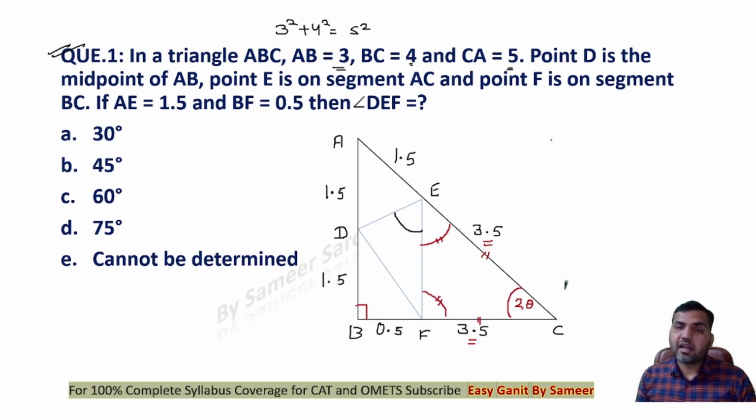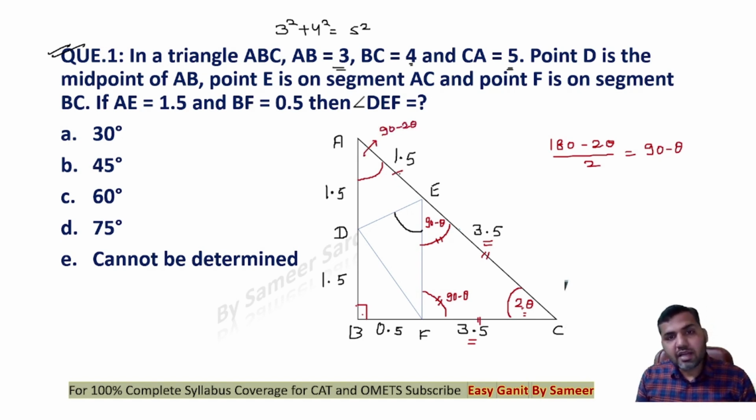Can I say that the rest of the angles will have a summation of 180 minus 2 theta? Because both of these two angles are equal, each of these angles will be equal to 90 minus theta. Now this is 2 theta, this is 90. Can I say this angle would be 90 minus 2 theta?